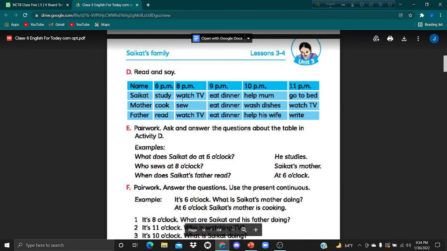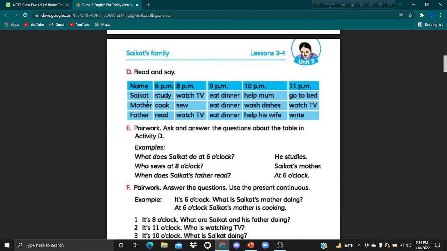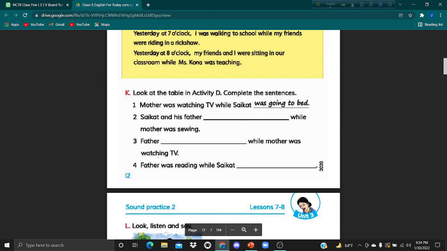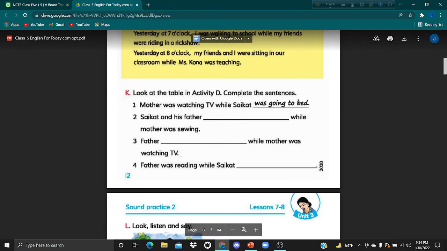Shoykot and his father were watching TV while his mother was sewing. Now number 3. Father, dash, while mother was watching TV.